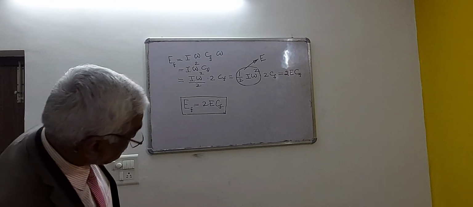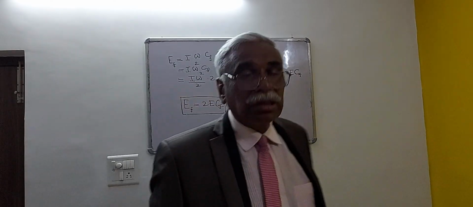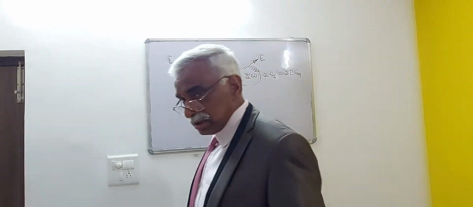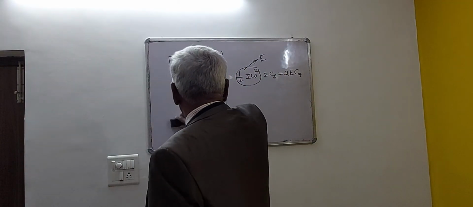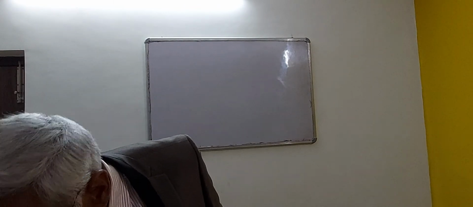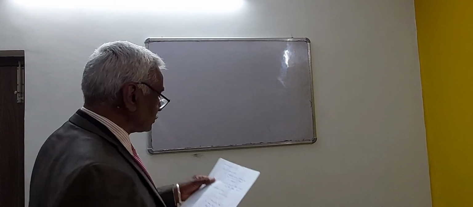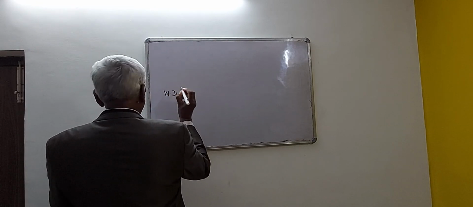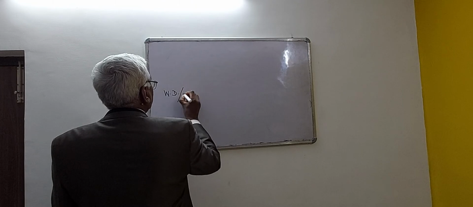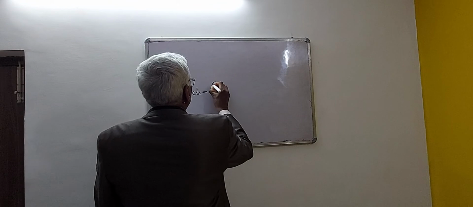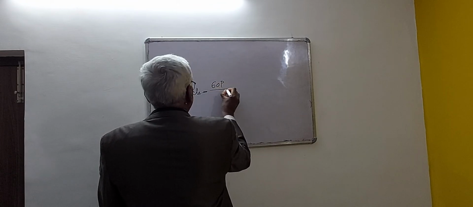Now next I am going to mention certain important relations which you should remember. It will take only 5 minutes. Work done per cycle can be written as 60P by N. You should remember this formula.